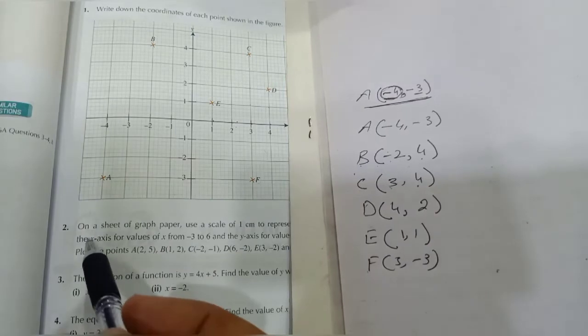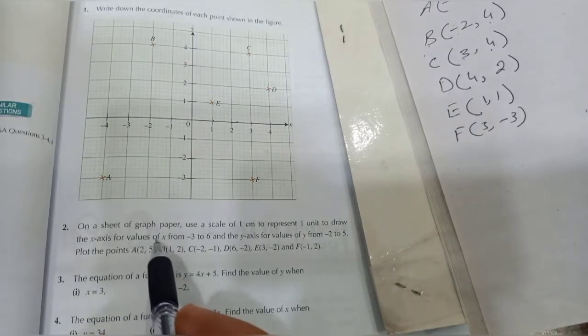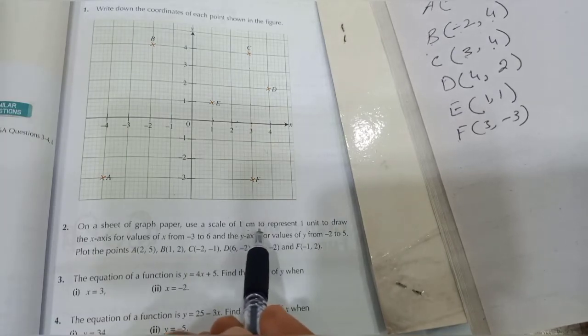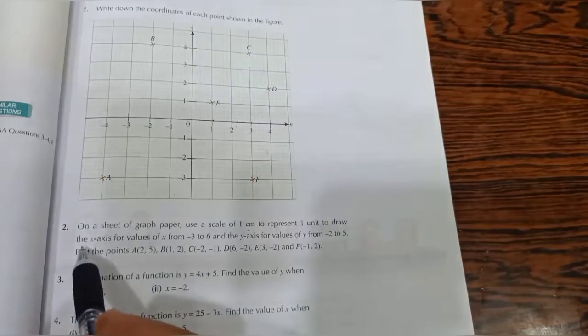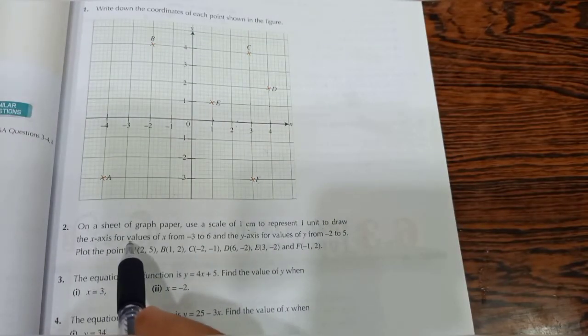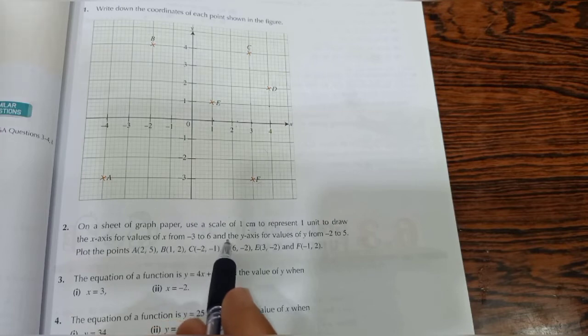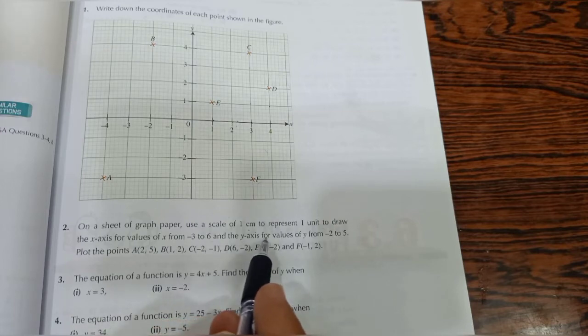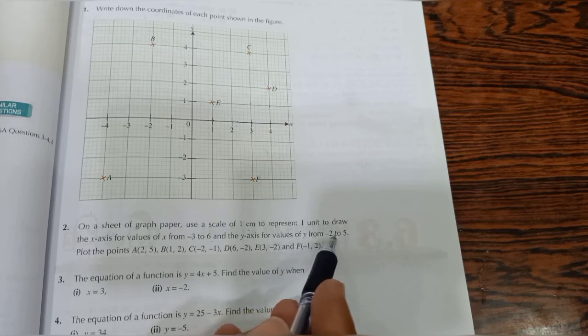And in question number 2 students, we have to make a graph sheet and use the scale 1 centimeter to represent 1 unit to draw the x-axis for the values of x from minus 3 to 6 and the y-axis for the values of y from minus 2 to 5.